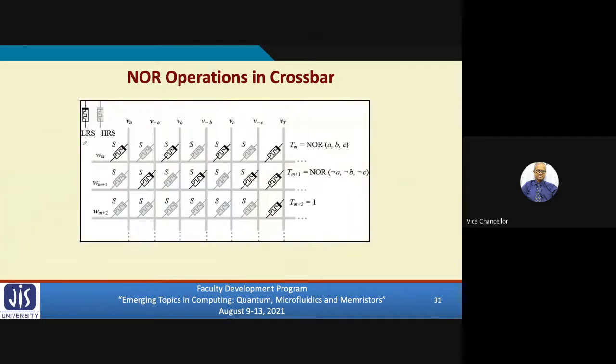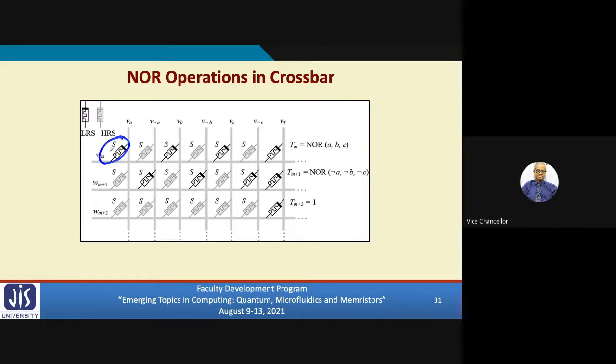So let's take a slightly bigger example. You see here I am showing a crossbar with many memristors. There are multiple rows. In the first row you see, this is S.